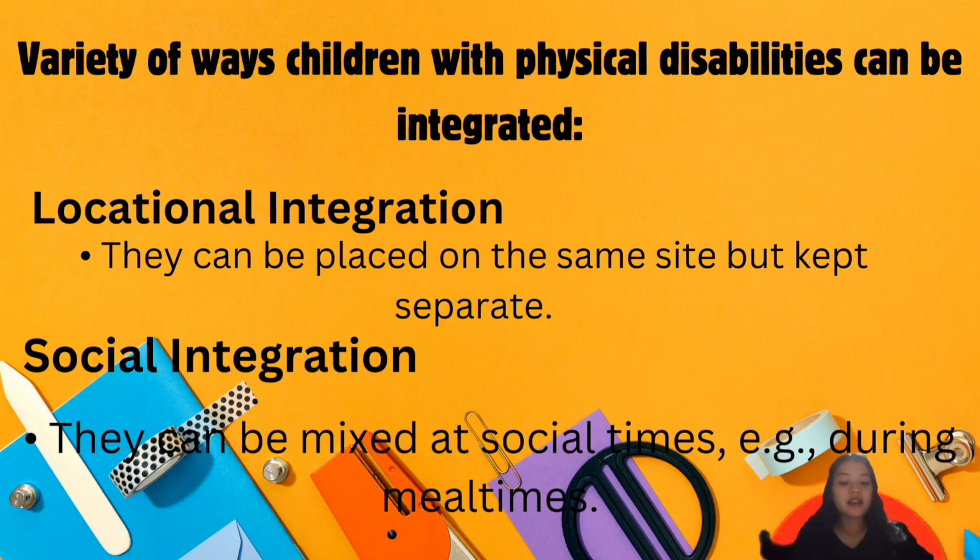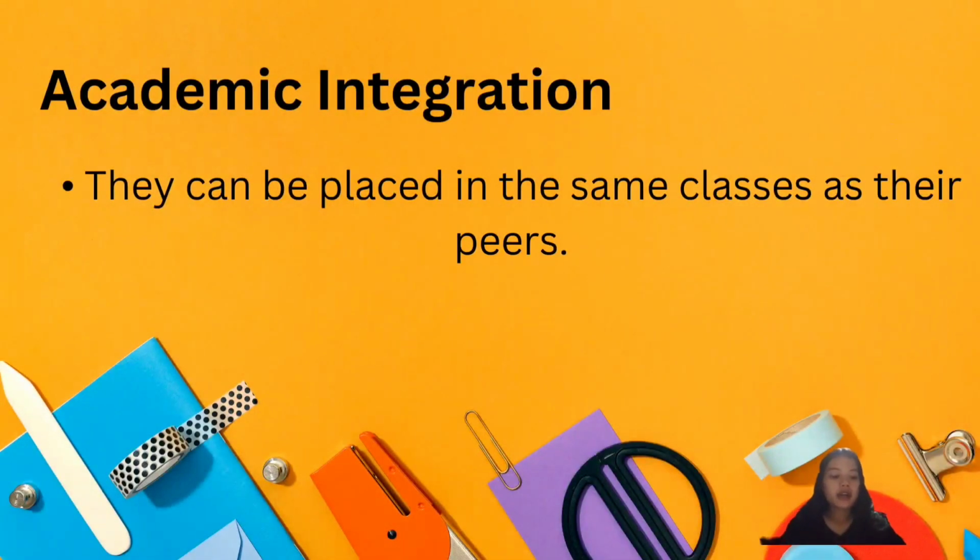Second is the social integration. They can be mixed at social times, for example during recess or lunch. Or they can be placed in the same classes as their peers, or academic integration.